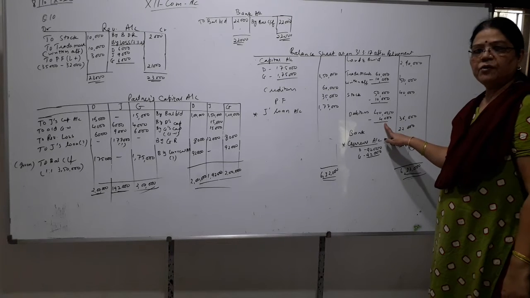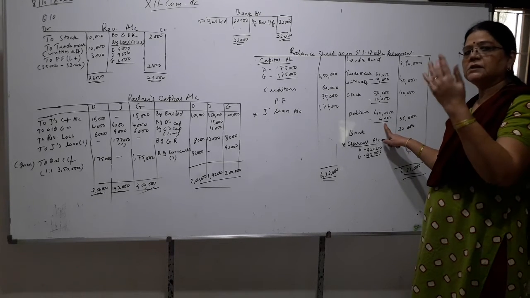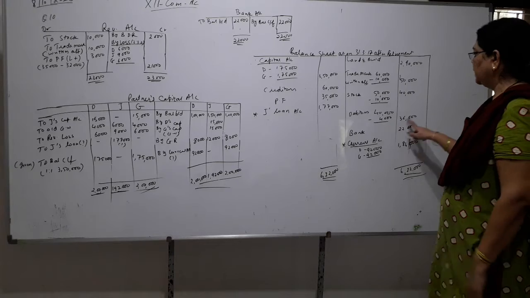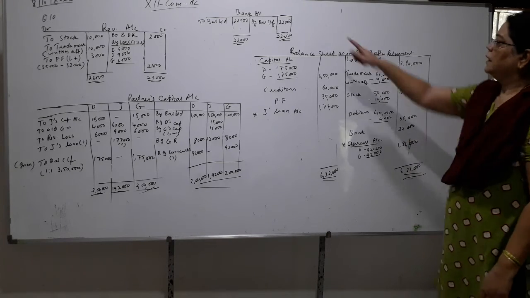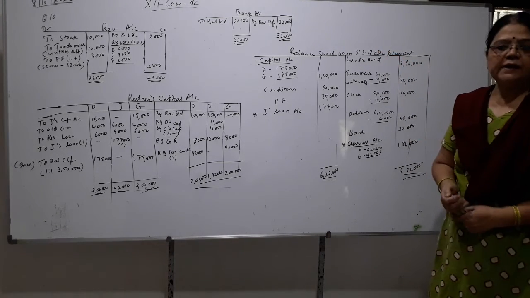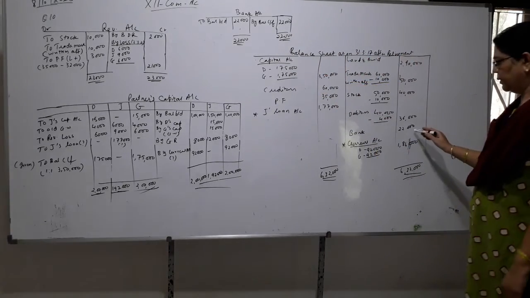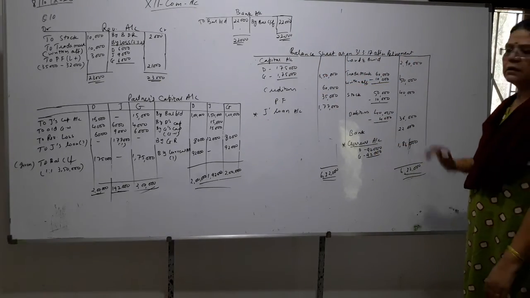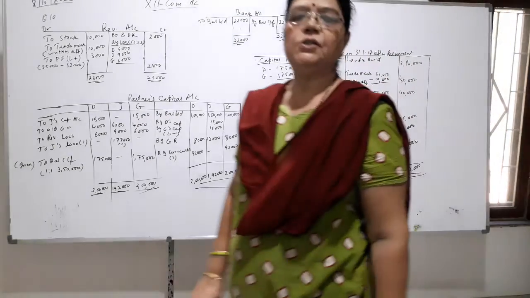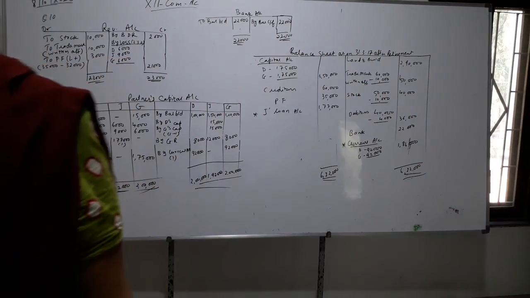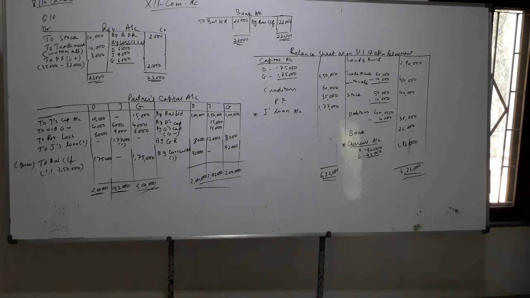Debtors also we have to reduce 2,000. Earlier it was 6,000, and now it has become 4,000. So 36. Bank, it is 92. No other entries are given for bank, so if you don't draw this account and write directly, 22 will do. And this is the current account of both, which is given, you have to carry forward to the trading account. Okay, so this was a simple sum, children.